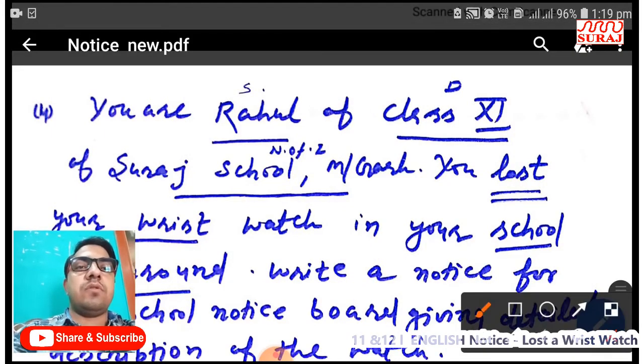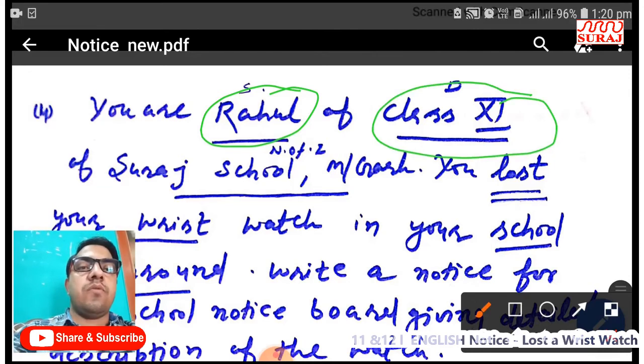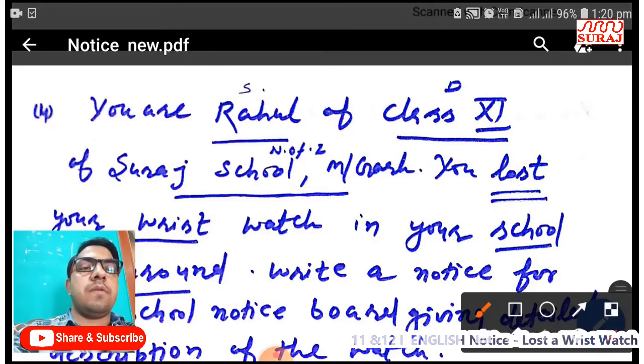First of all, you should highlight main points like you are Rahul. The signature of the writer of this notice is Rahul, and when you will write signature, then you will write signature of Rahul. And class 11th, this is the designation and of Suraj School, Mahendragarh. Suraj School, Mahendragarh is the name of the school. You lost your wristwatch.